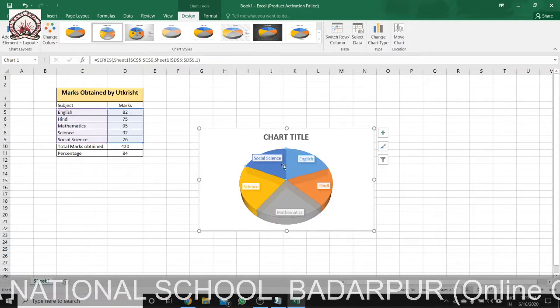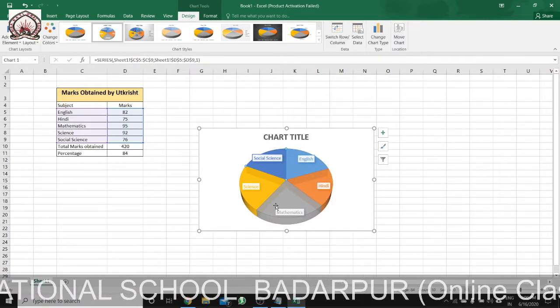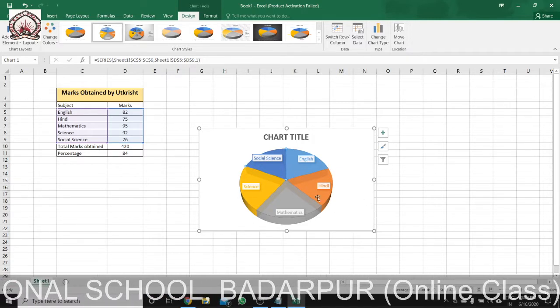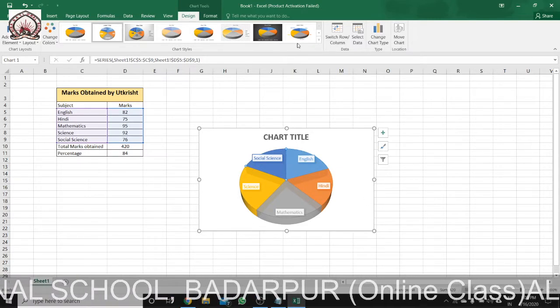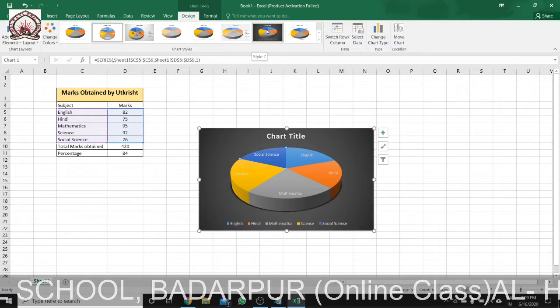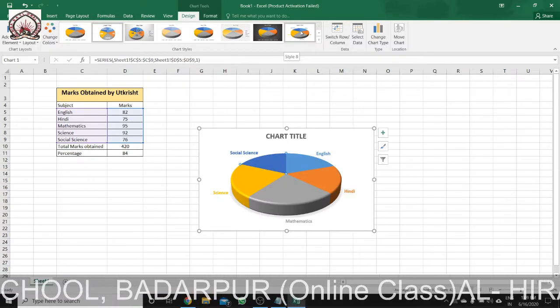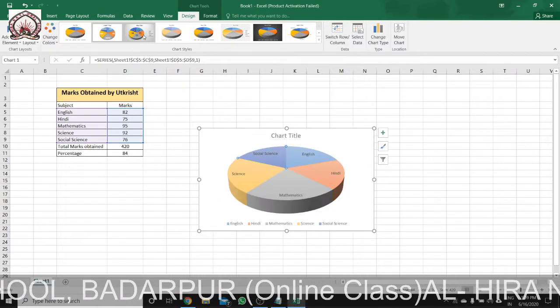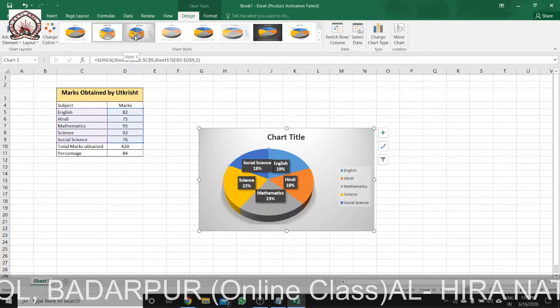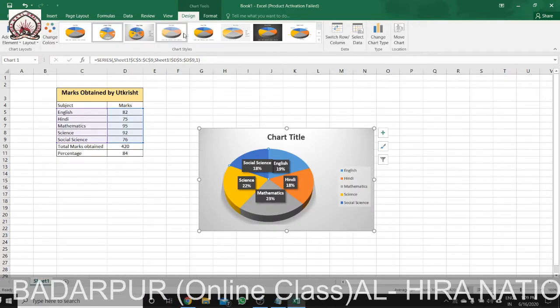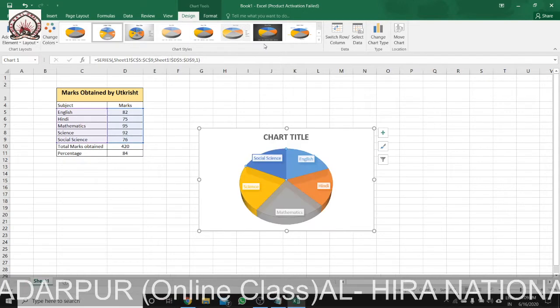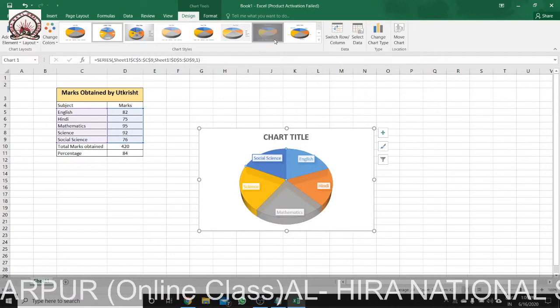It is showing you the subject wise. If you want it in this format, you can have it like this, or like this also, or along with the percentage of marks. You can have it in any form. So let us take this form.